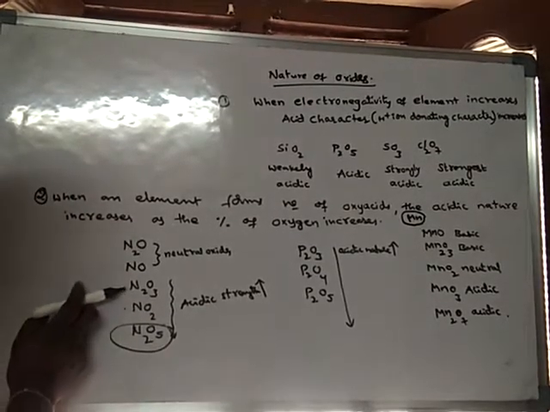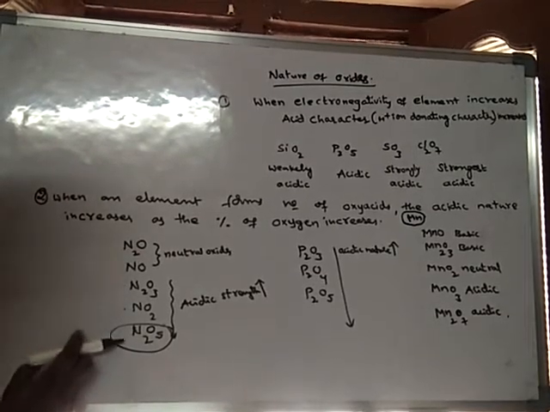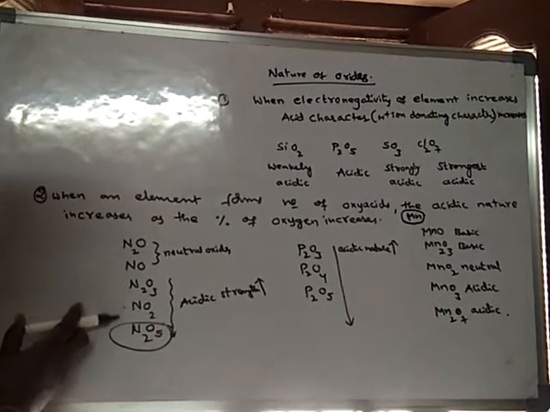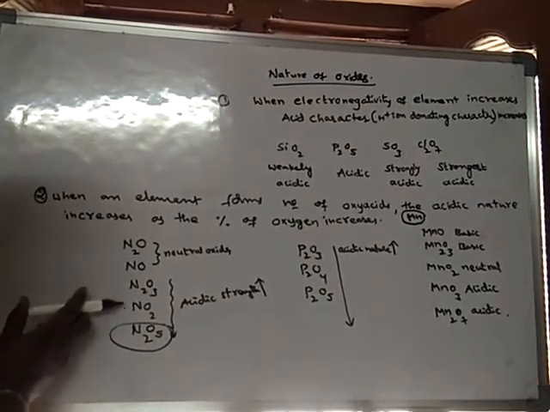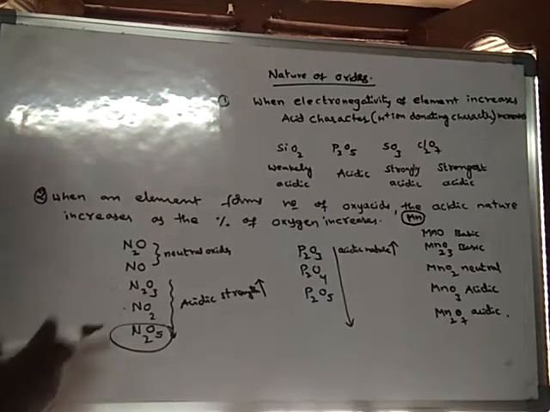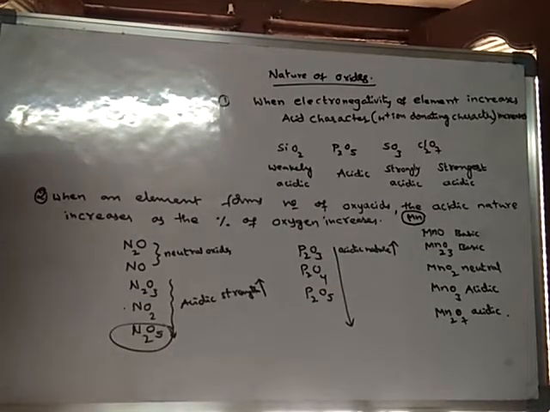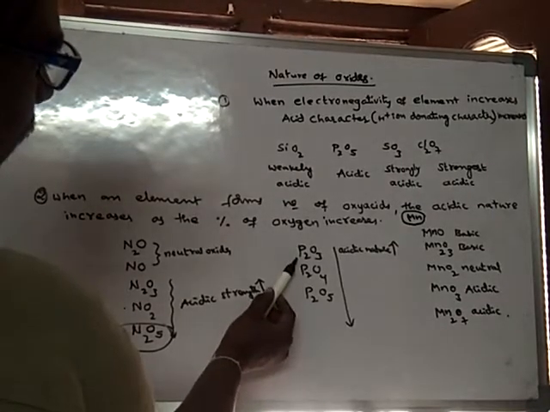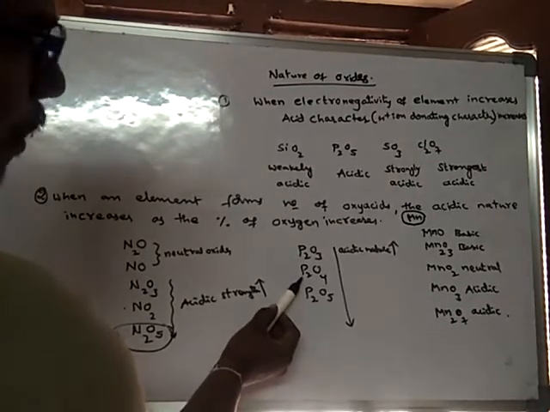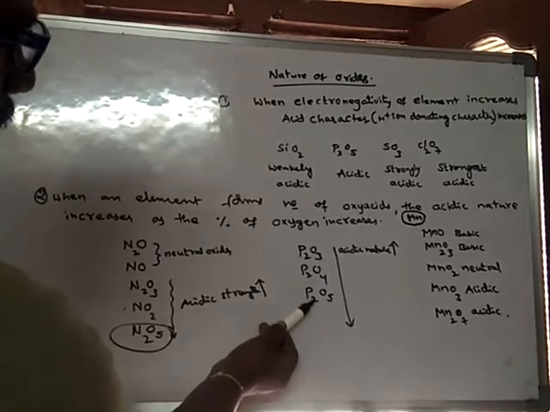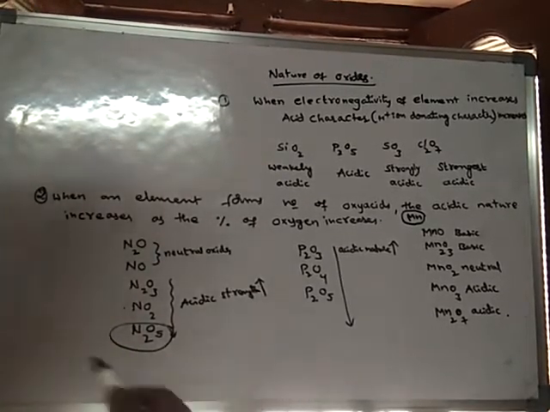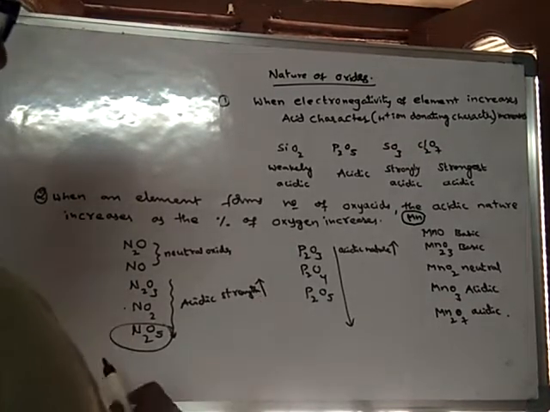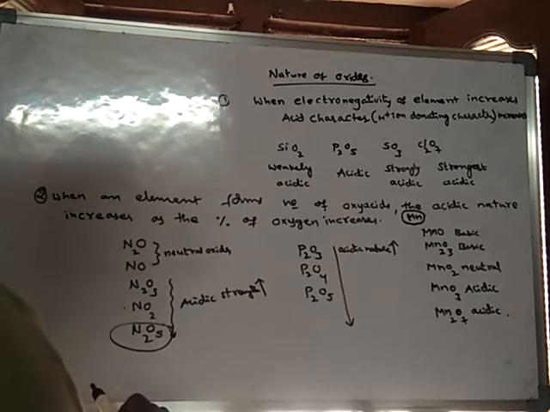As we move from N2O3 to N2O5, the percentage of oxygen increases, and the acidic nature or acidic strength increases. In the same way, compared to P2O3, in P2O4 the percentage of oxygen is more, and in P2O5 it is still more. Therefore, the acidic nature increases as the percentage of oxygen increases.